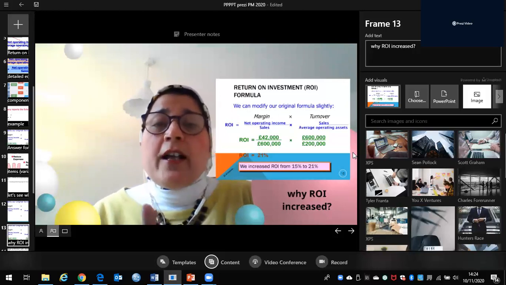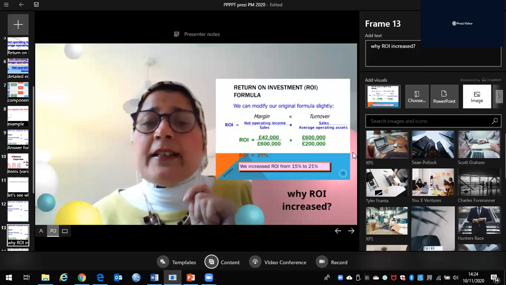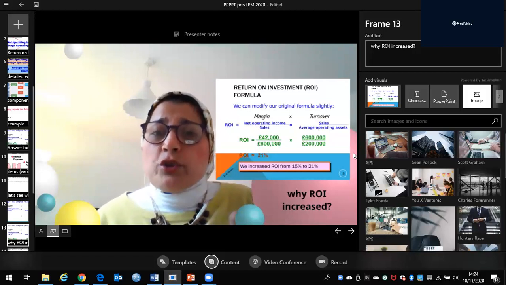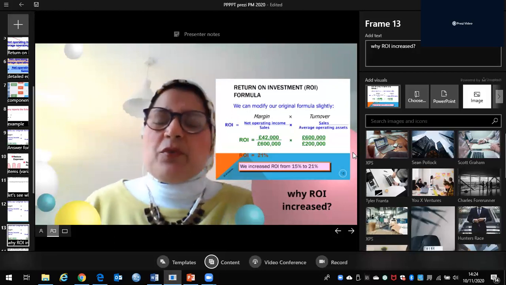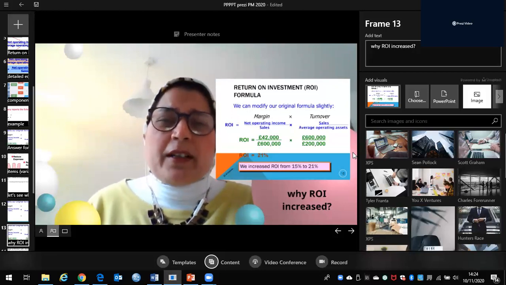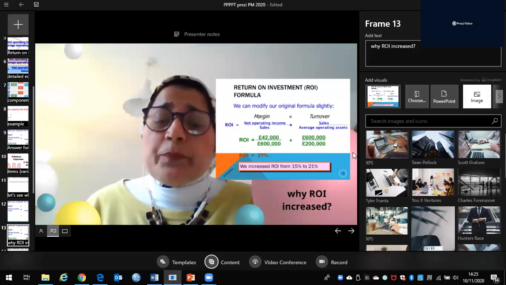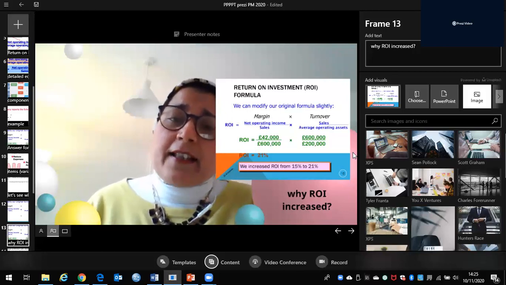You might say, I'm not going to explain that the average operating assets did not change. No, you have to, because this affects the change from 15% to 21%.